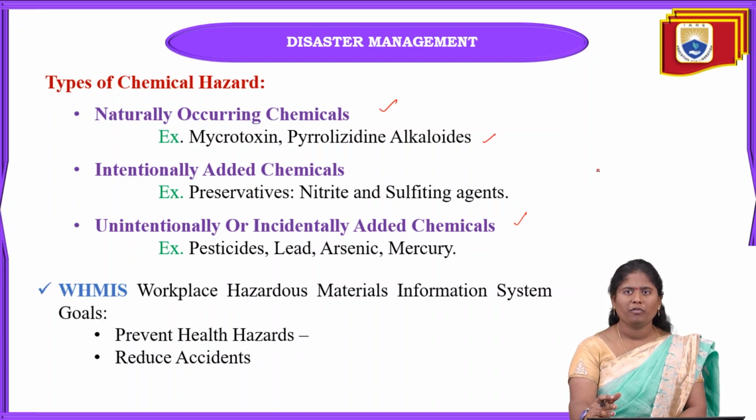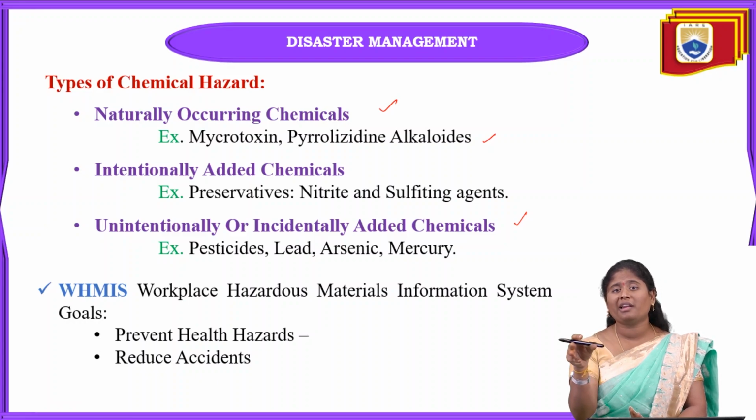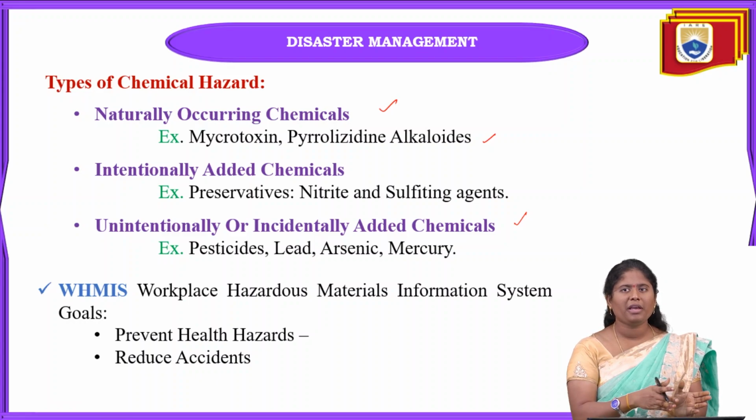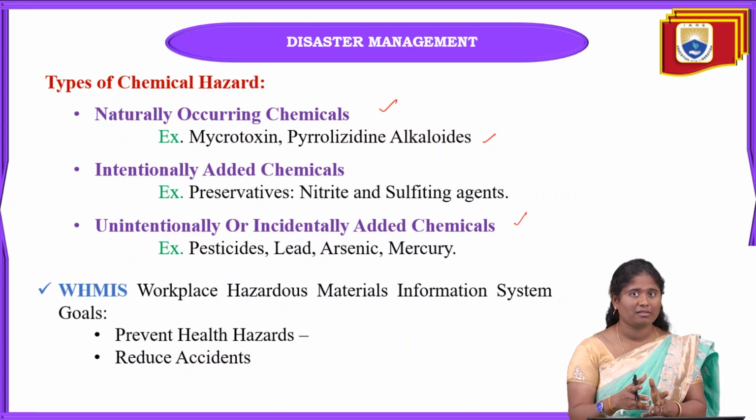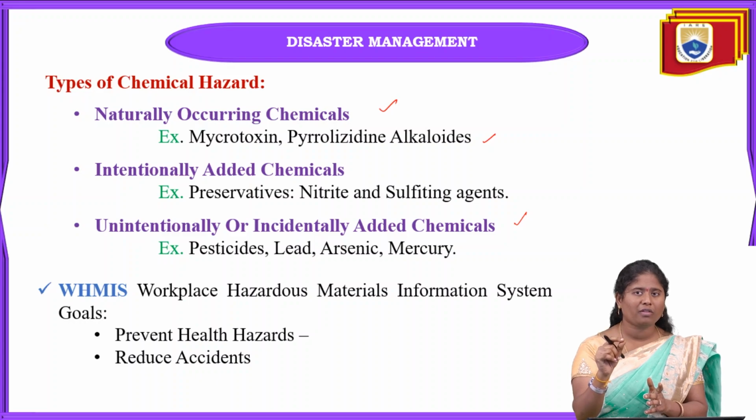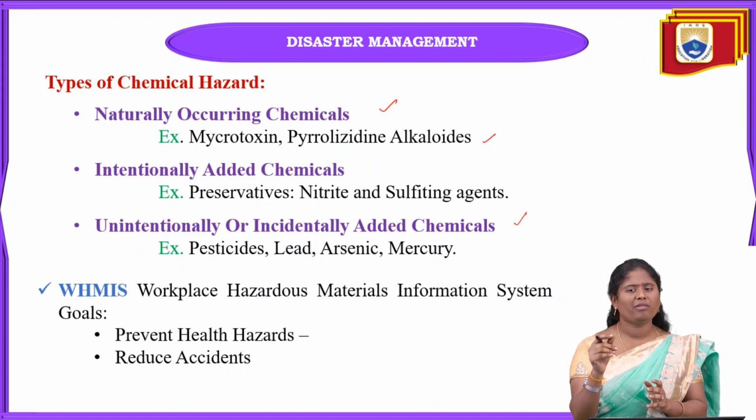When scientists or some other people are doing research, there may be, for example, the same pink color chemical, some will be one chemical and some will be another chemical. Some people don't know which chemical it is. If they have the name plate on it, they will just add that one. But if they don't know, then unintentionally they will add that chemical into another chemical. Maybe some of the chemicals may be dangerous at that time.